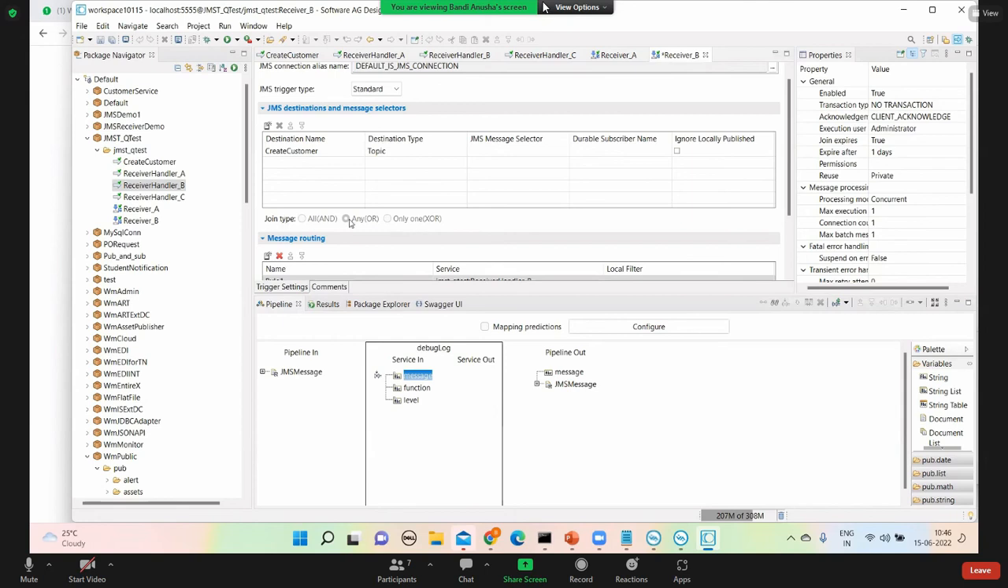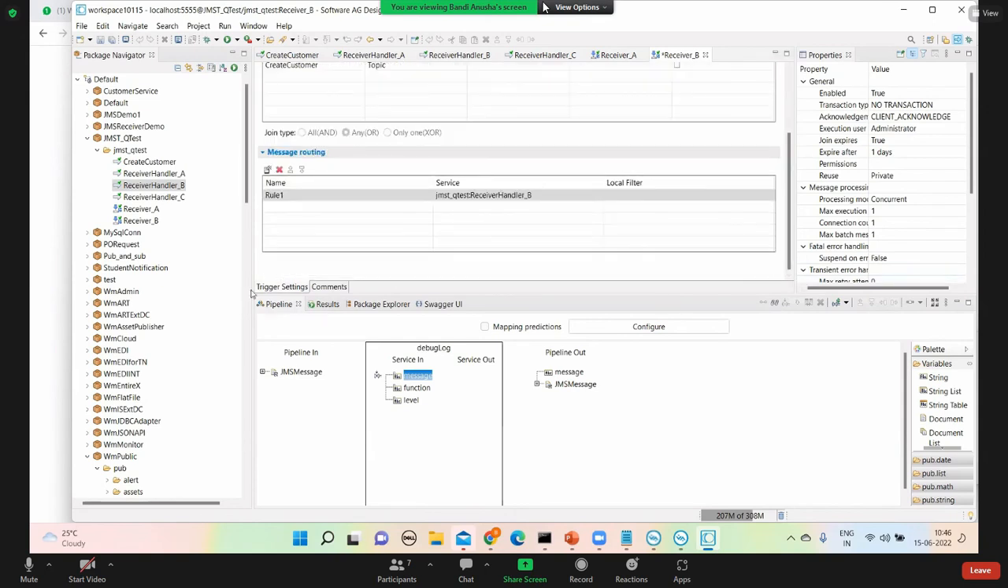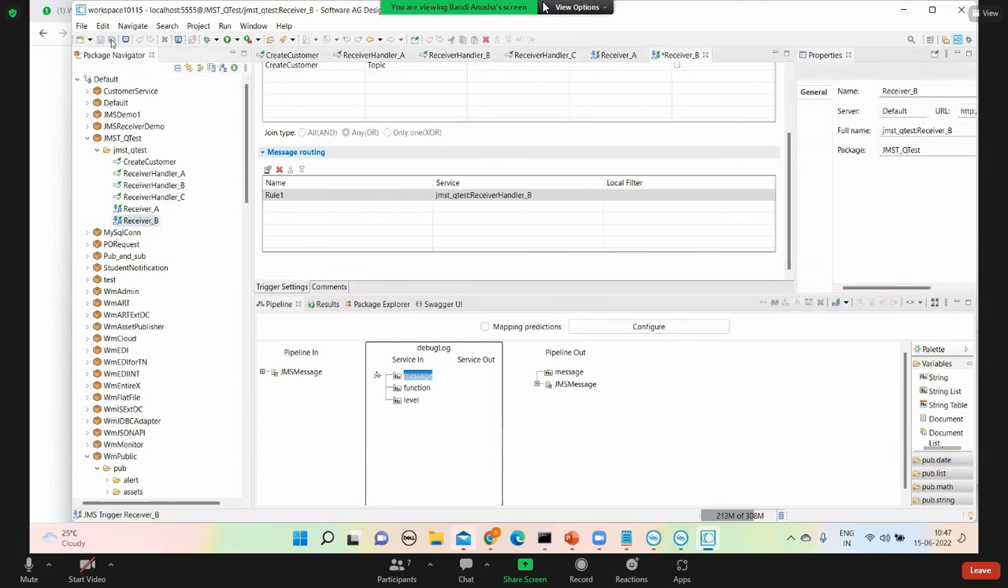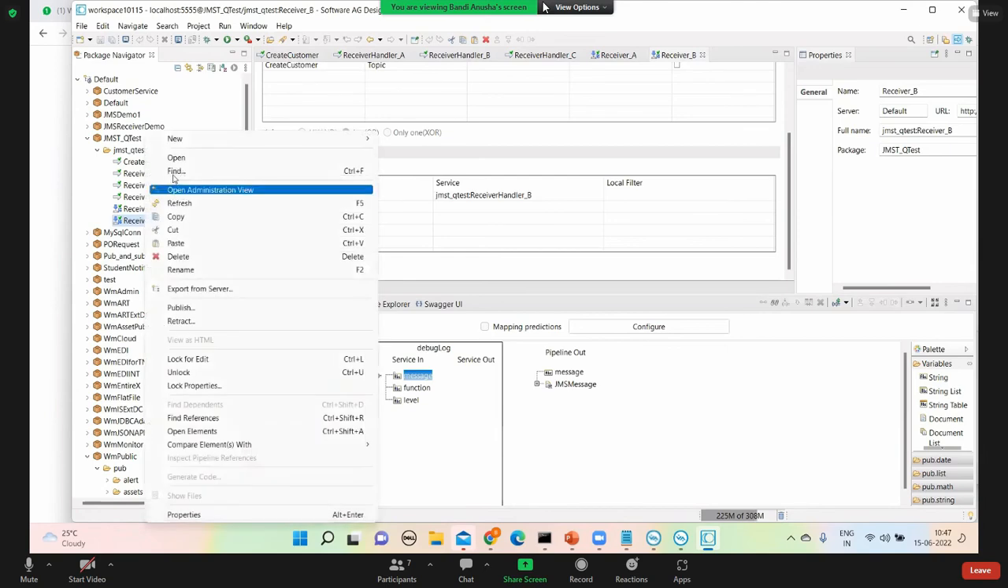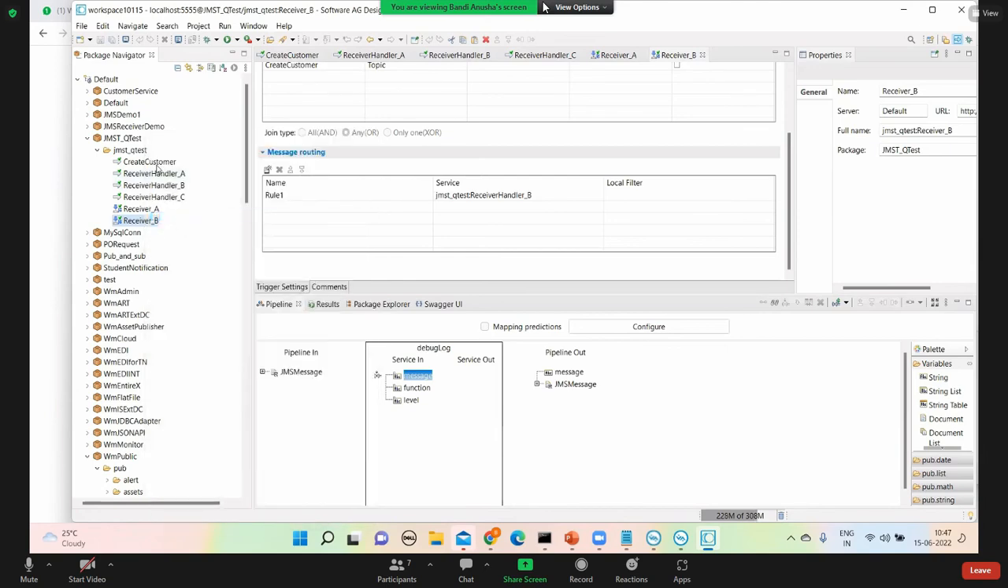To make all these three work, we need an activation. Remember the activation field? Activation should have the same value. Now I created the receivers. The third receiver you can create similarly. Let's copy paste it also. It will not take much time. Right click, copy.